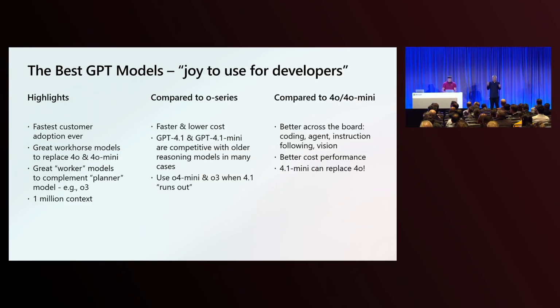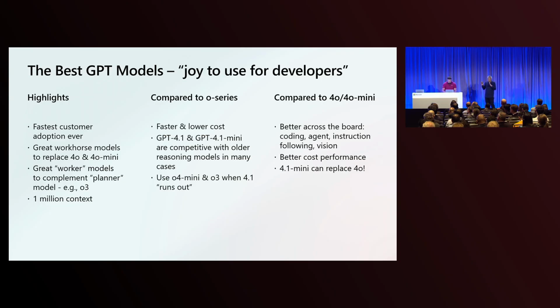Compared to the O series, the reasoning models, these are faster, lower cost models. It turns out GPT 4.1 and GPT 4.1 Mini are in fact competitive with some of the older reasoning models. They're better than the first generation of reasoning models. So our advice really is to start with 4.1 or 4.1 Mini. And if for some reason they're just not getting you what you need, then you can move up to O4 Mini or O4 or O3.